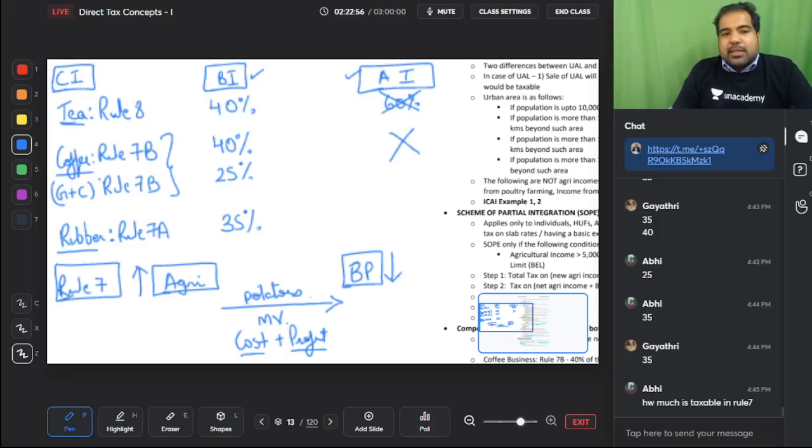So in tea business, Rule 8, 40%. Coffee business, 7B, 40 and 25. 40 is when it's grown, cured, roasted, grounded, flavored, etc. 25 is when it is only grown and cured. Rubber, 7A, is 35%, and Rule 7 says that it should be transferred at market value. If the market value is not known, at least you know the cost plus profit.